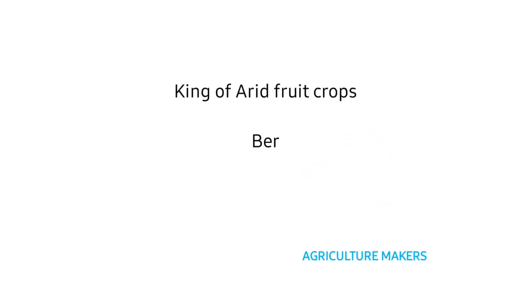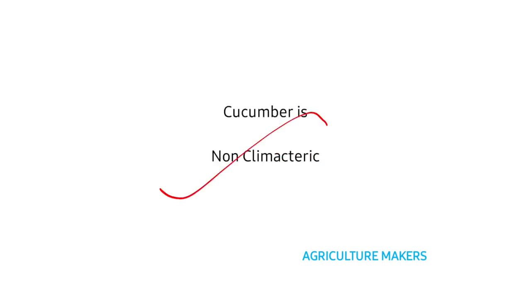Next, the king of arid fruit crops is ber. In general, the king of fruits is mango, whereas the king of temperate fruits is apple. Keep in mind all those things. Cucumber is non-climacteric in nature, that is, it does not undergo a respiratory rise after it is harvested, whereas watermelon is climacteric in nature. Cucumber is non-climacteric, whereas watermelon is climacteric.